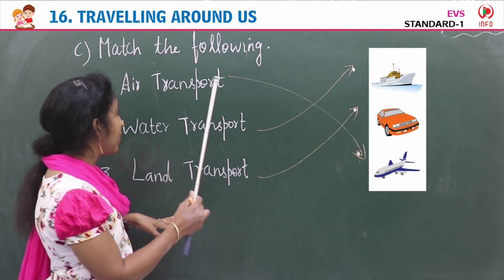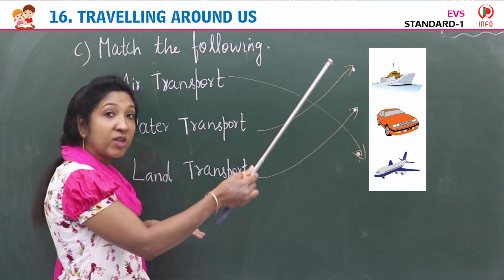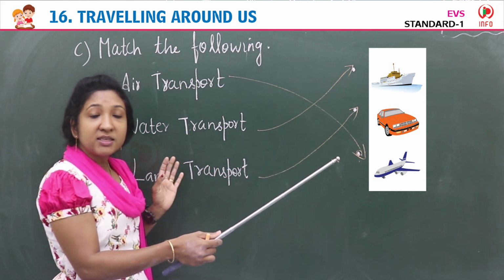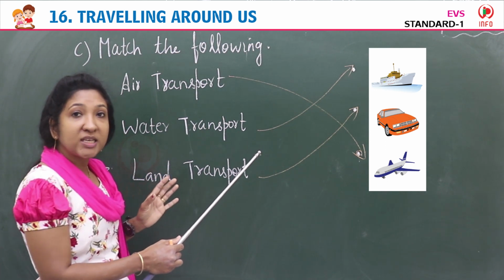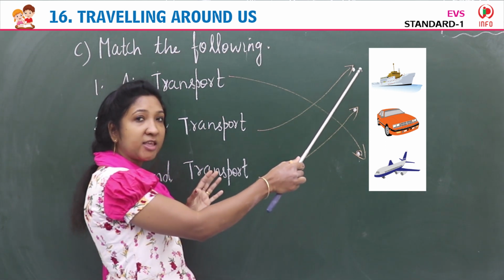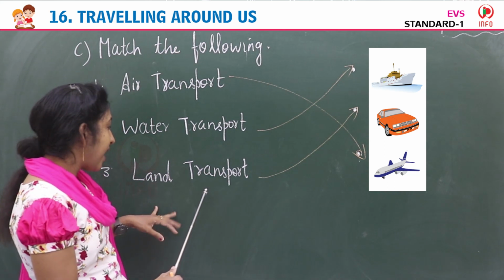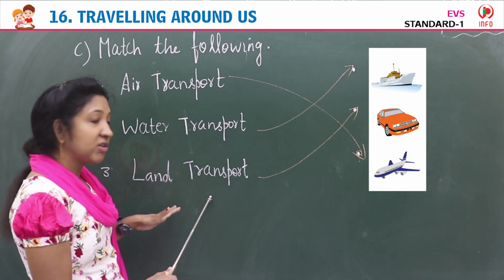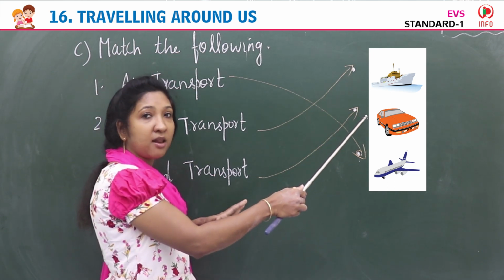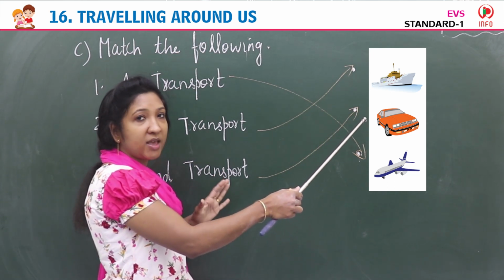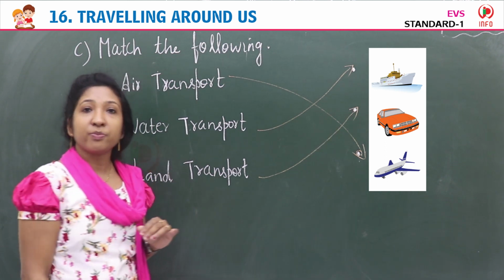Okay, so the first one, air transport, you can match to the third image, that is the aeroplane. Then water transport, you can match to the steamer, which is the first picture. Last one, land transport, you can match with the car, which is in the middle, the second image. Okay.